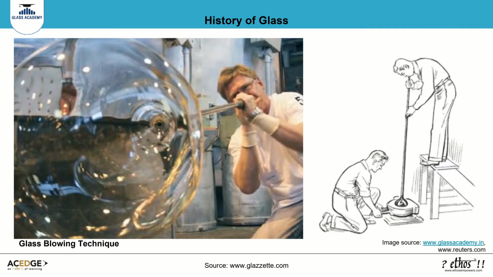The blowpipe was invented in 30 BC along the eastern Mediterranean coast. This invention made glass production easier, faster, and cheaper. Glass blowing is a glass-forming technique that involves inflating the molten glass into a bubble or parison with the aid of a blowpipe or a blow tube.